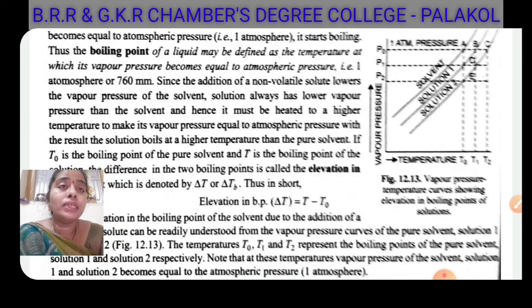So elevation in boiling point is the difference between the boiling point of the solution and the boiling point of the pure solvent, which is denoted by delta T or delta Tb. So delta T, that is the elevation in boiling point, equals T minus T0. In this graph, these three curves, the solvent and solution 1 and solution 2, give the data.